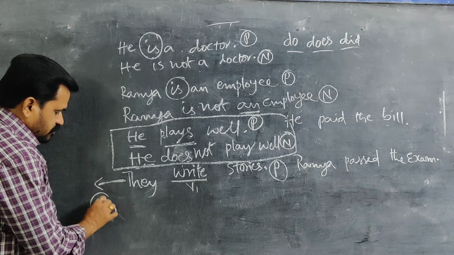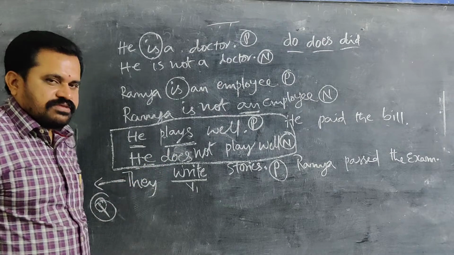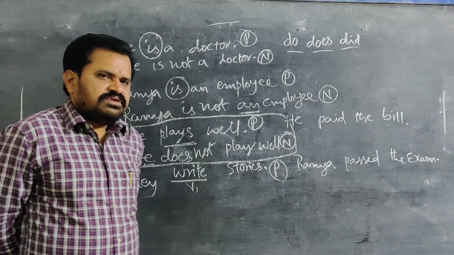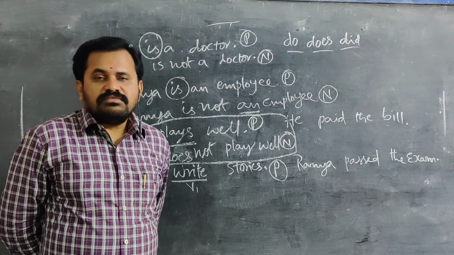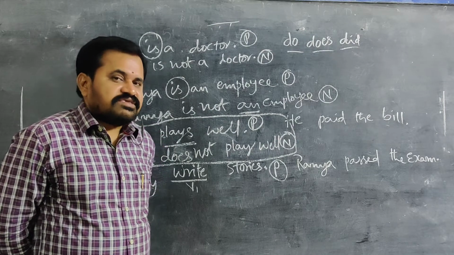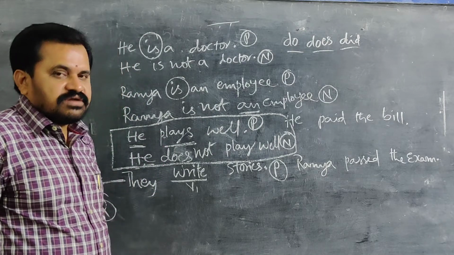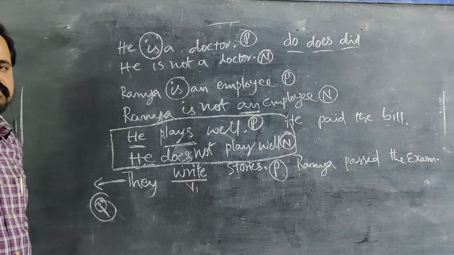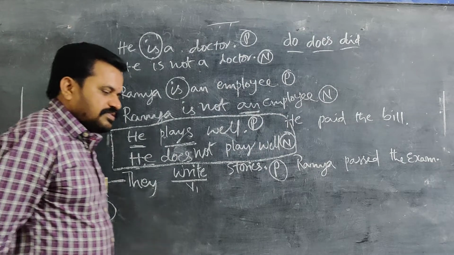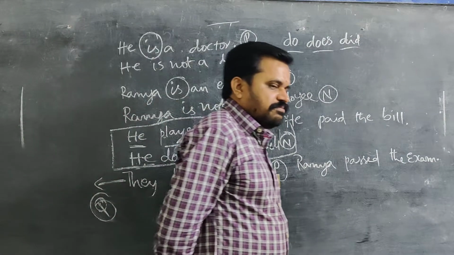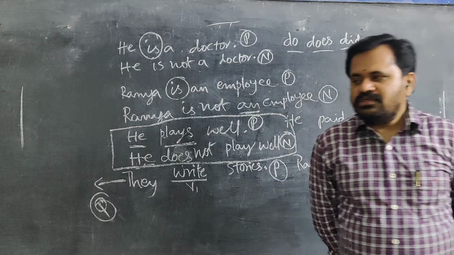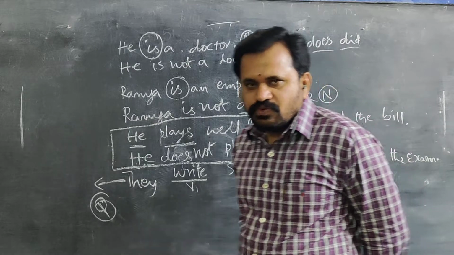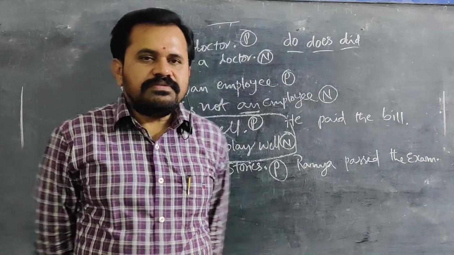How do you make a question? They write stories? Asking like that, is it a question? No. Just gestures are saying it in such a way, it is not a question. A question has a form.